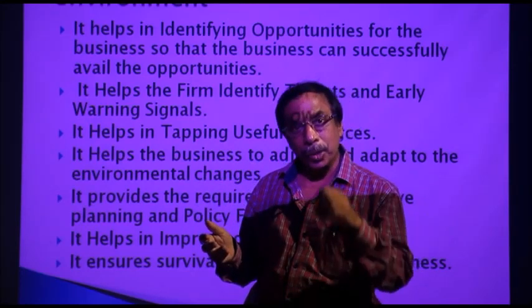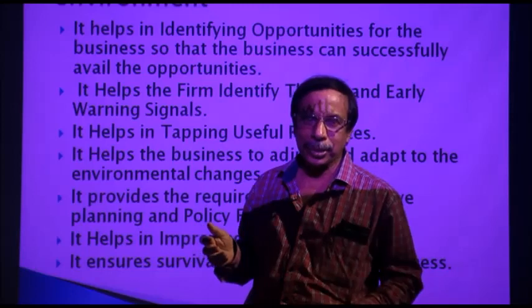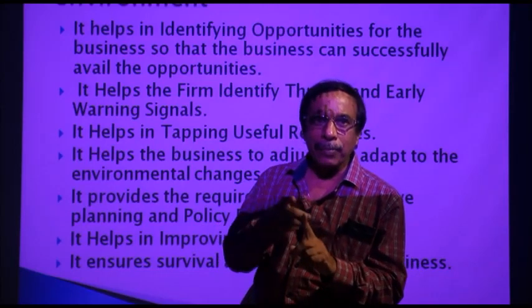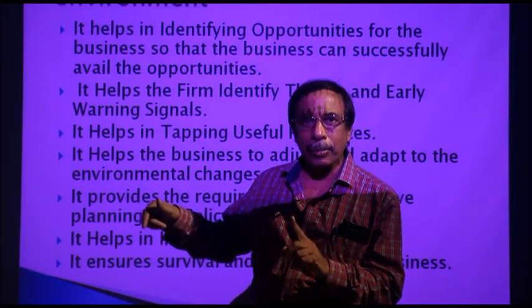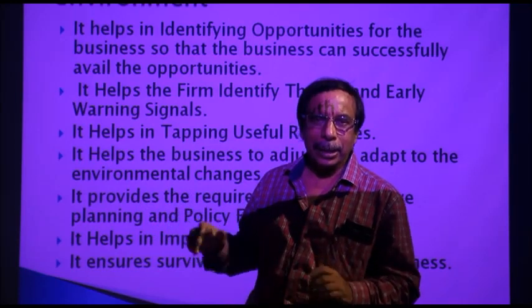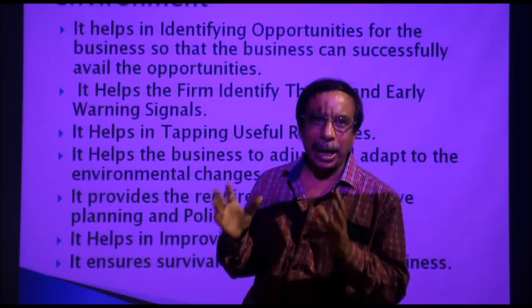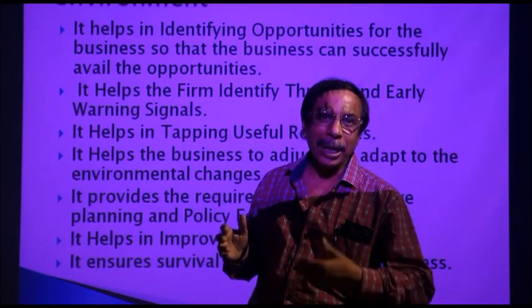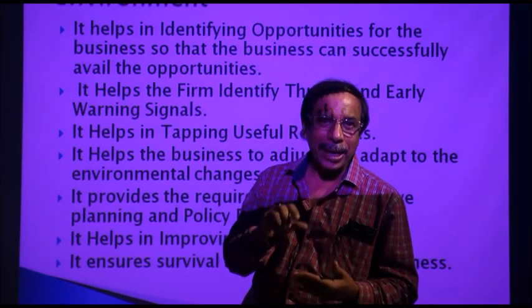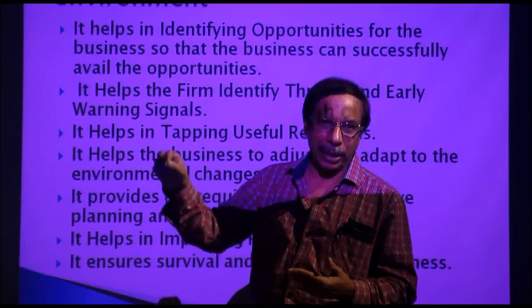Similarly, that is also true for the business. If the business is unable to adjust to the changes in the environment, because nowadays you will find that the present environmental uncertainty is very high. We are living in an era of turbulence and volatility of environment.